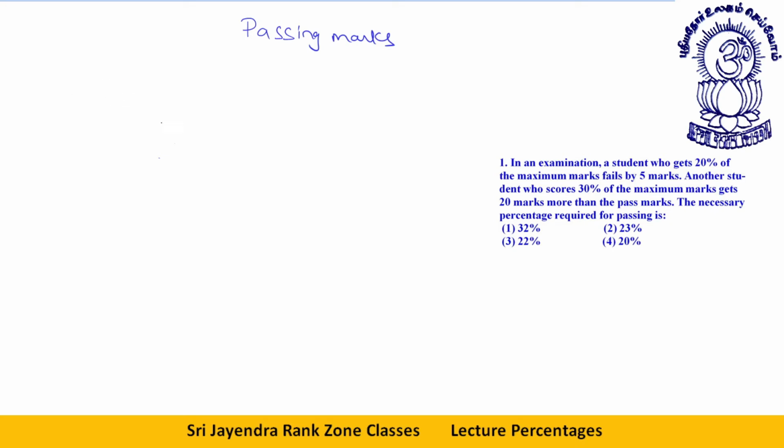In an examination, a student who gets 20% of the maximum marks fails by 5 marks.